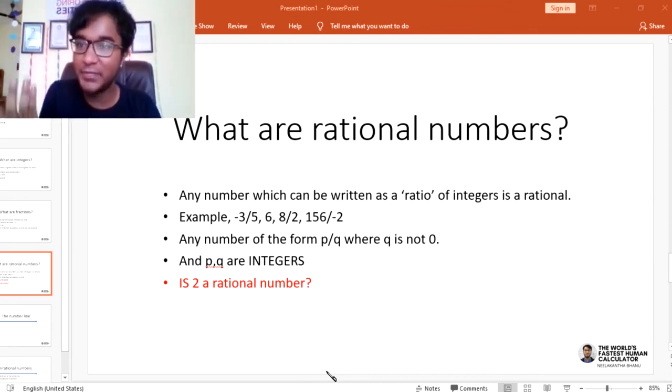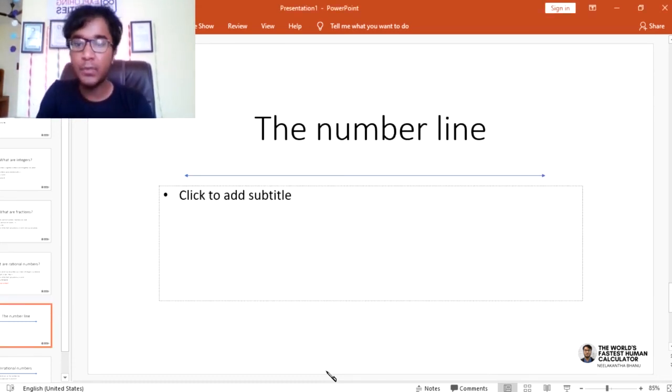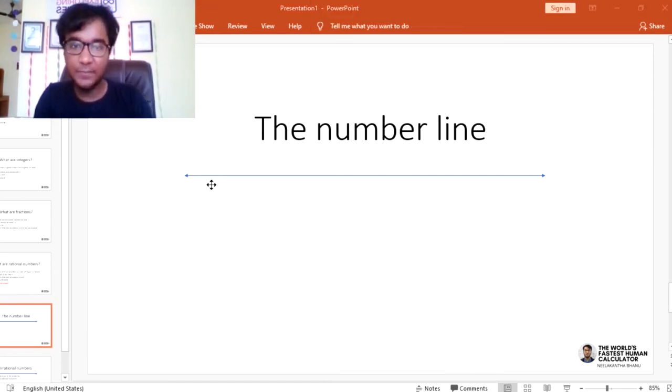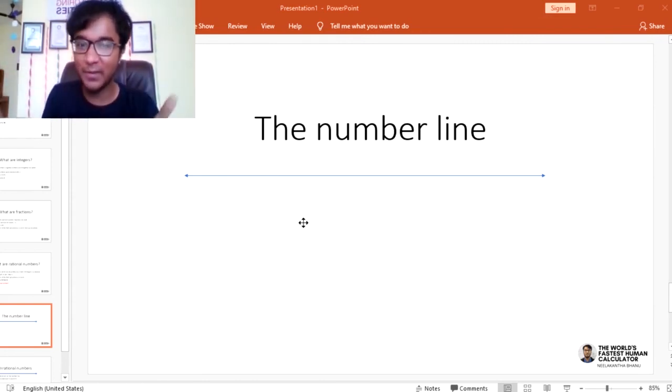Now let's look at what irrational numbers are, and we have come to the end of today's class, because I will leave you at a cliffhanger. Any number which is on the number line, we have to find. First we found 0, 1, 2, 3, and so on. After that, to the left of 0, we started looking at -1, -2, -3, and so on. We'll be looking at this in the subsequent class because we are running out of time.